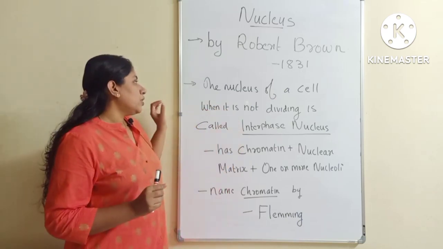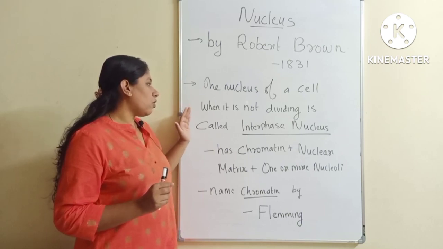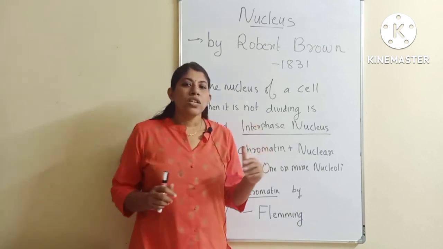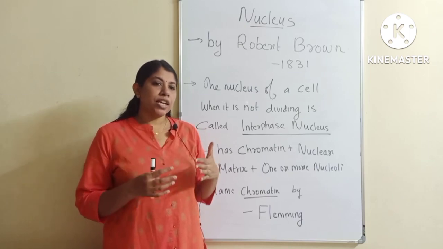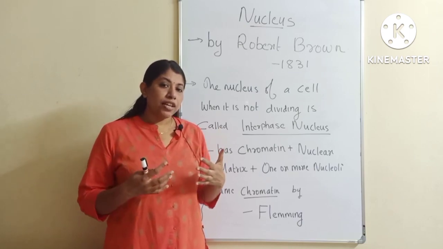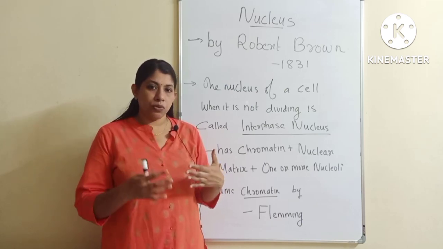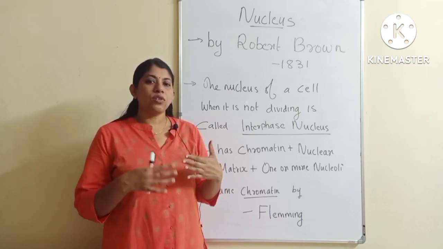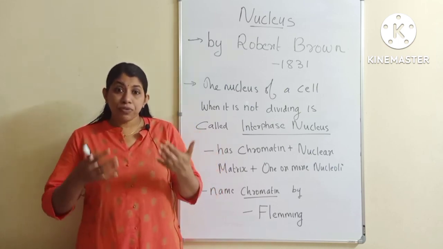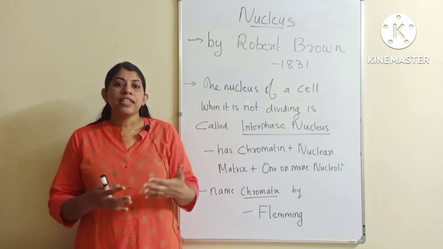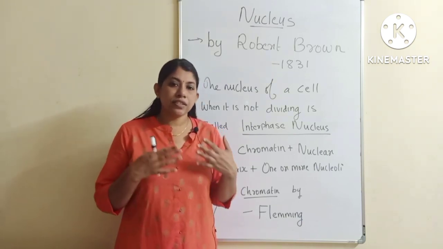Okay, now the nucleus of a cell, when it is not dividing, is called interphase nucleus. So the cell, we have studied that every multicellular organism start their life from a single cell. Okay, this single cell, when it divides, it grows. So like that the cell grows and many number of daughter cells are formed. So before a cell starts dividing, the nucleus present in such a cell is called as interphase nucleus.